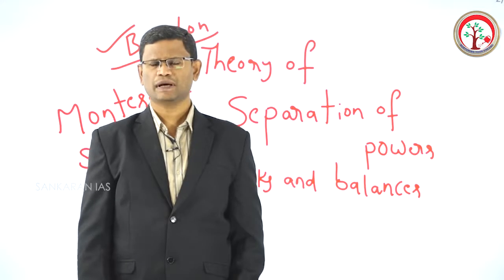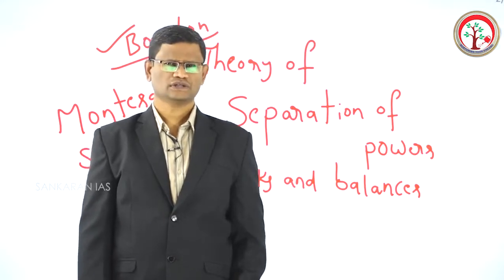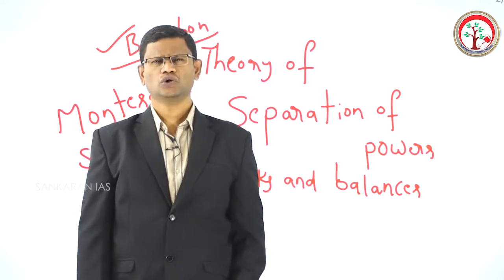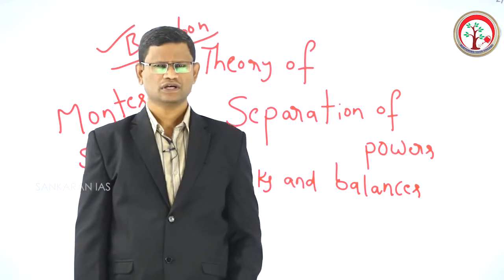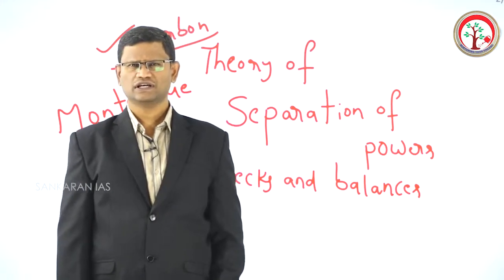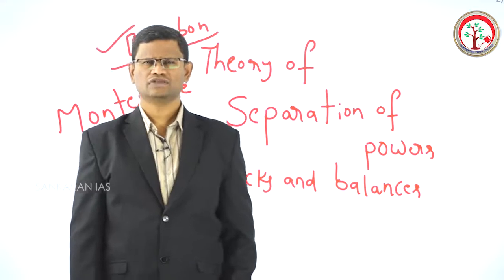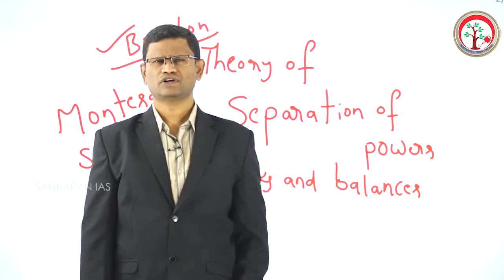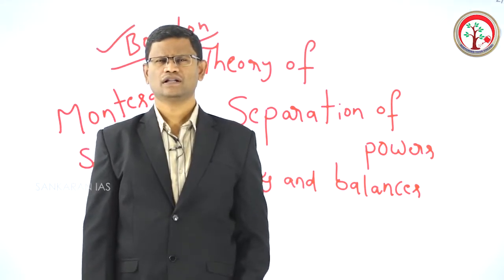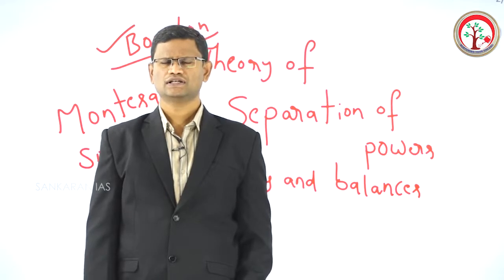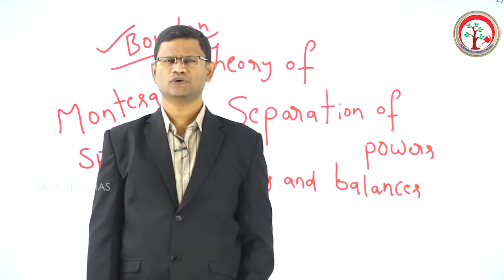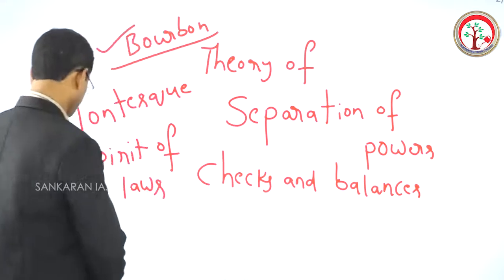So keeping this in background, Montesquieu was trying to give a formula to protect the rights and liberties of the people of France. For this, he gave two theories, the theory of separation of powers and the theory of checks and balances. The theory of separation of powers says that all the powers of the government must not be concentrated in one institution, and instead these powers shall be divided into three types.